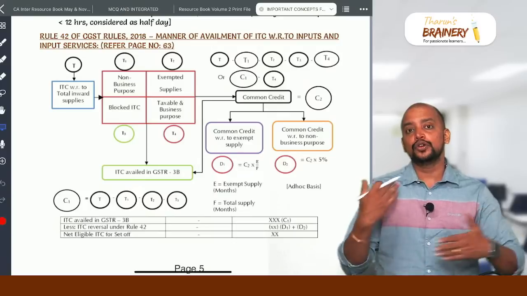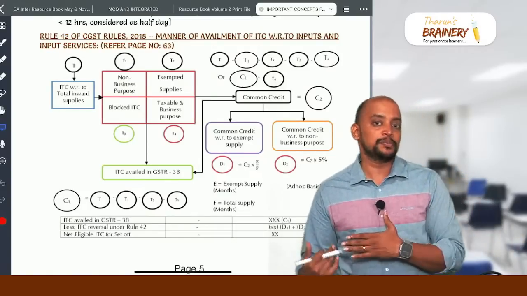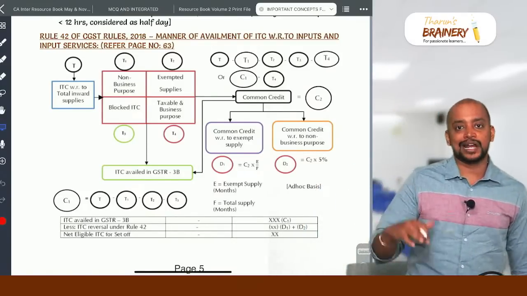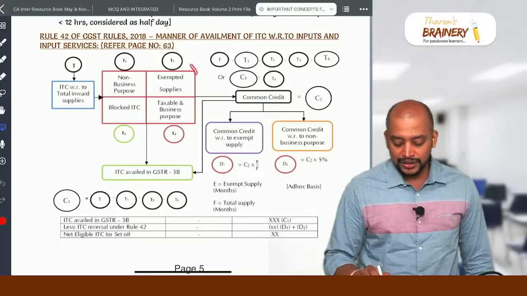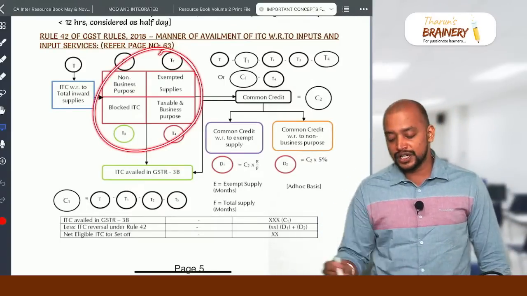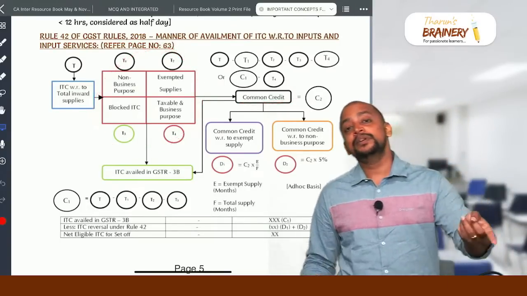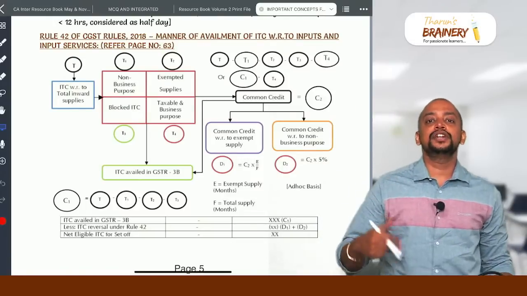So like that, if you know exactly how much is used for business, non-business, how much is used for exempted and taxable, if we got the ratio, then we will divide in this place itself, so it will not travel into common credit. The moment it comes into common credit, then we need to do the reversal.